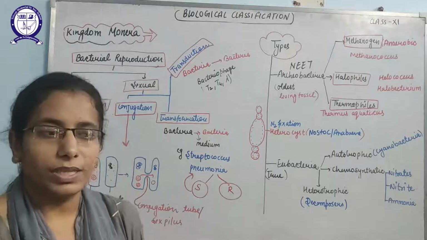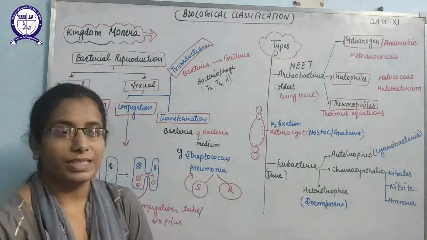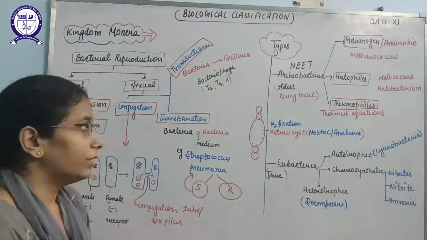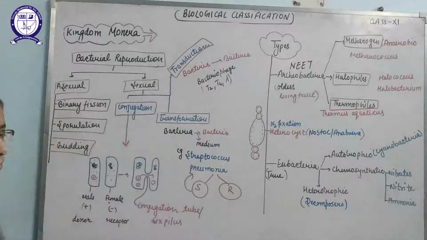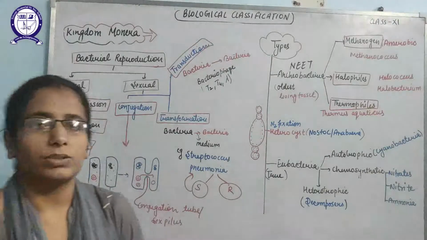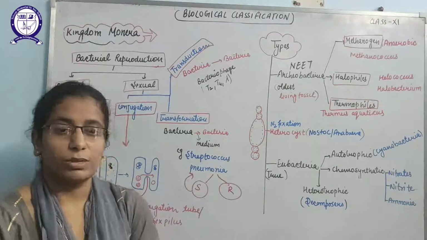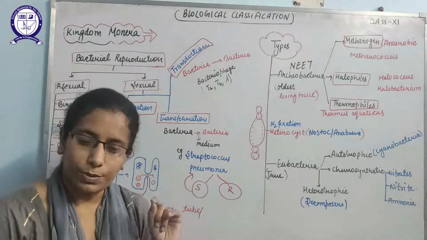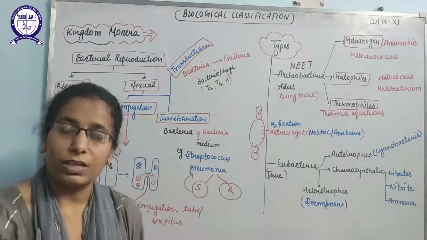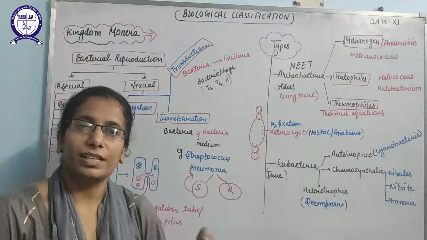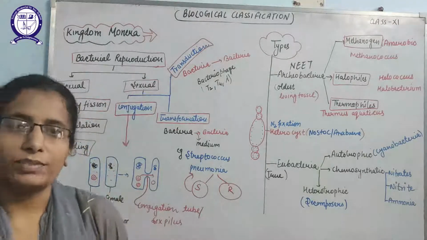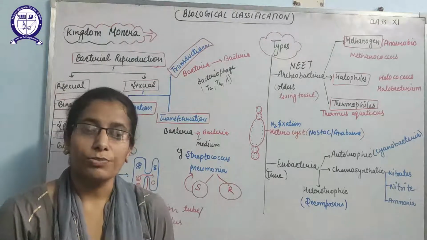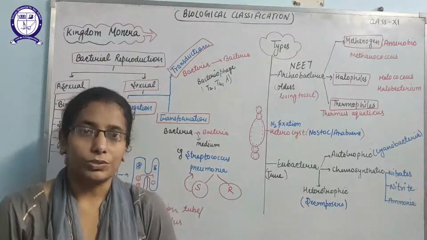One more example is Mycoplasma, which is known as the smallest bacteria on the earth. And one structure that I have told you is specially found in bacteria, known as the plasmid. The plasmid is used for genetic engineering, because nowadays one special branch has arisen, known as genetic engineering or biotechnology, which is booming in today's world.